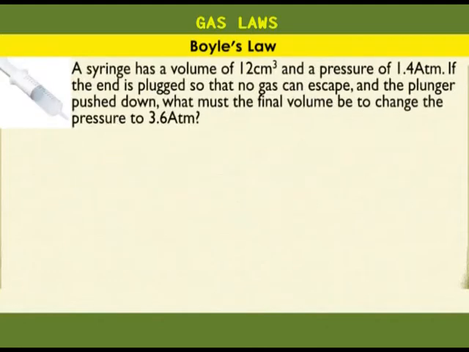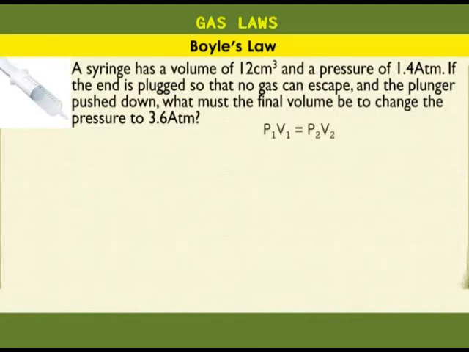Another example. A syringe has a volume of 12 cubic centimeters and a pressure of 1.4 atmospheres. If the end is plugged so that no gas escapes and the plunger is pushed down, what must the final volume be to change the pressure to 3.6 atmospheres?